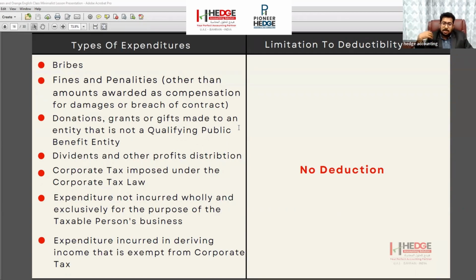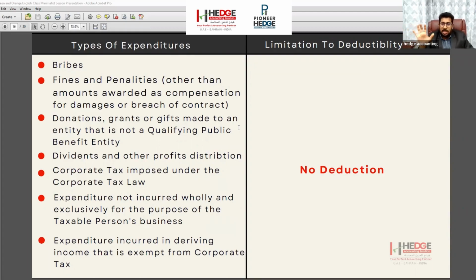So for expenses incurred fully for the business purpose, even if it is 10 dirhams from the petty cash you are paying, you have to keep all the bills in the company name. Even if you are taking a tea from outside, you have to keep the bills in the company name, then only you can claim these expenses. So if there is not proper documentation, or if it is not wholly incurred for the business purpose, it is not allowed.